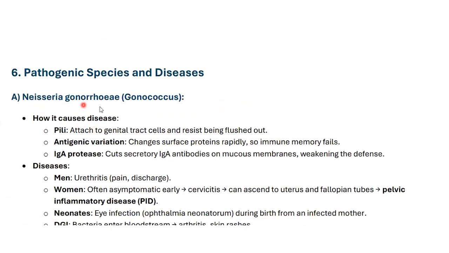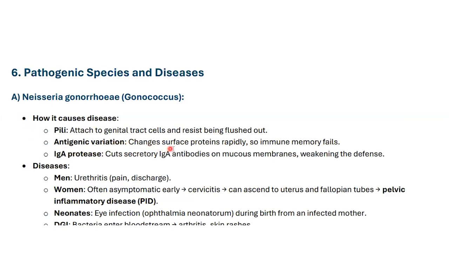Pathogenic species: Neisseria gonorrhoeae, gonococcus. How it causes disease: pili attach to the genital tract cells and resist being flushed out. So it attaches to the genital tract through the pili. Ultimately, when it gets a chance to attach to the body, it obviously causes disease at that site of the body.